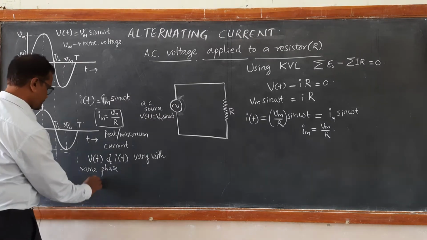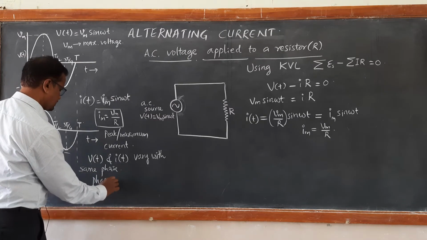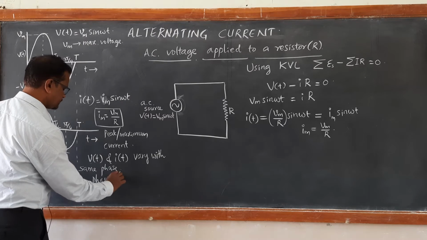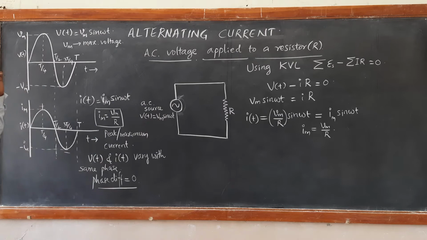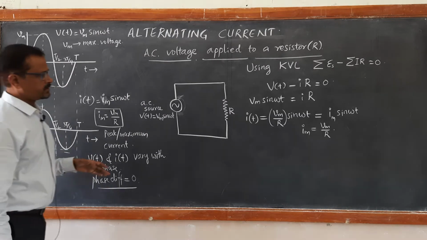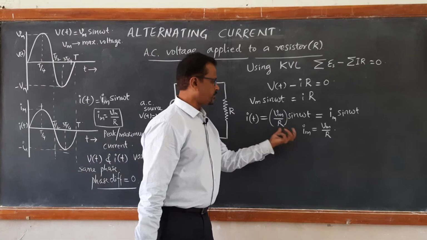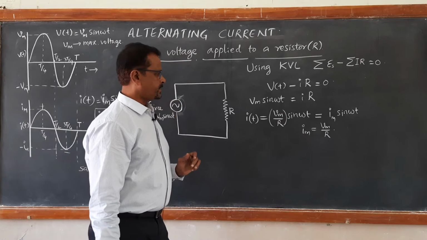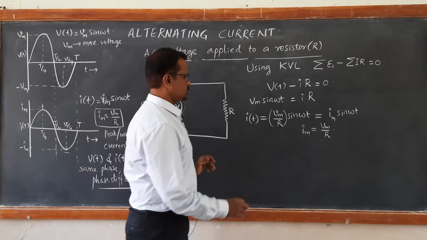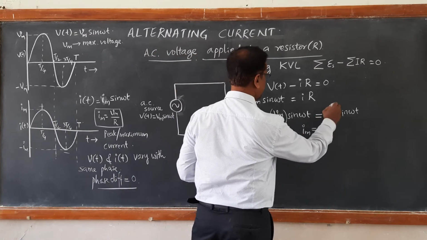So the phase difference between them is 0. They maintain the same phase between them. So that's how we get the value of current Im. Im is equal to Vm upon R. So this is an important equation.